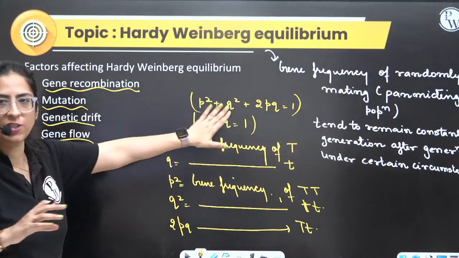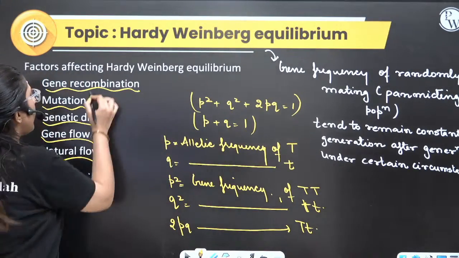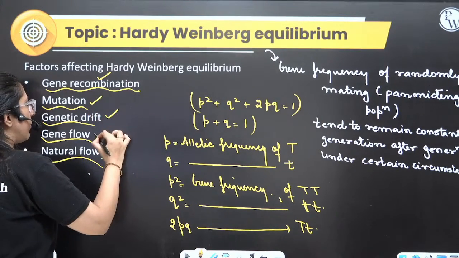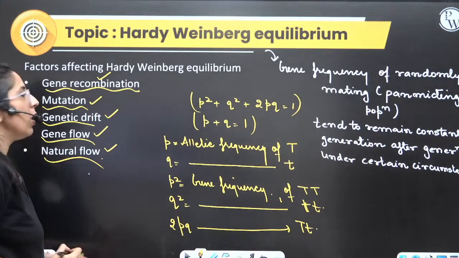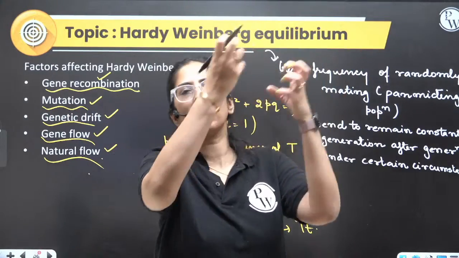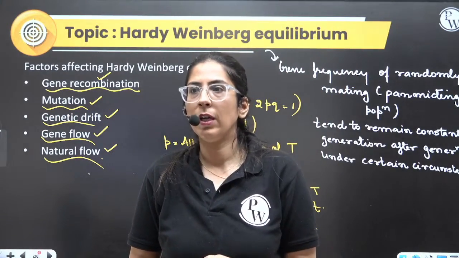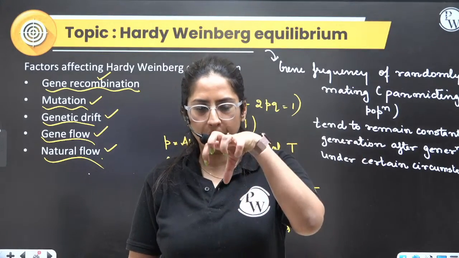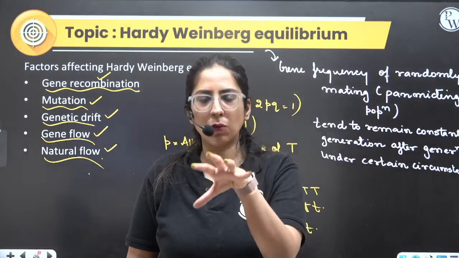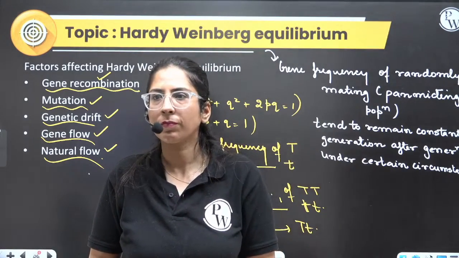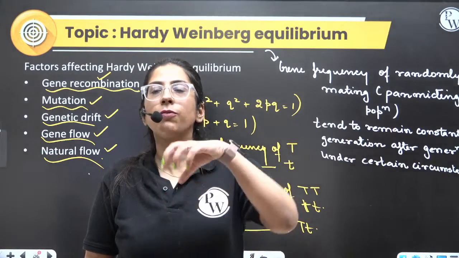But this will change when there is gene recombination, mutation, drift, or flow, a natural flow. Now, what is migration? That means in a population, some new people from another population come over here. Clear? If they're coming to a particular location, definitely they're adding some new genes also. Now, founder's effect is what?